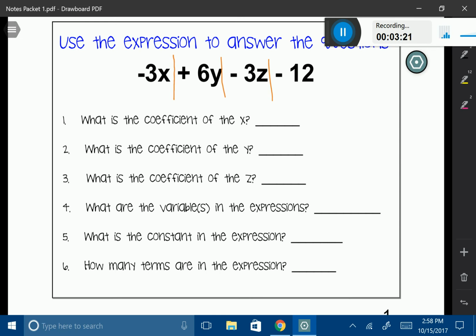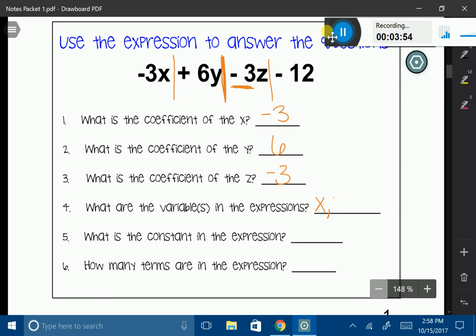My question is, what is the coefficient of x? The coefficient is the number that stands in front of the x. In our case, it's negative 3. What is the coefficient of y? It's the number that stands in front of the y, which is going to be positive 6. What's the coefficient of z? Well, it looks like a 3, but it's actually going to be a negative 3. You can see that my line between my y and my minus sign breaks everything up to kind of show you that negative 3 is my coefficient. What are the variables? Well, my variables are all my letters, so x, comma, y, comma, z.